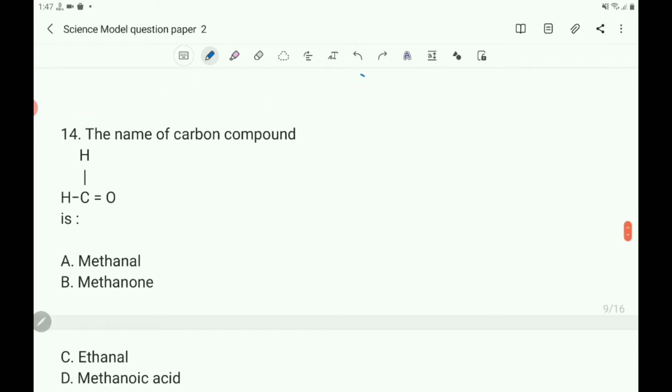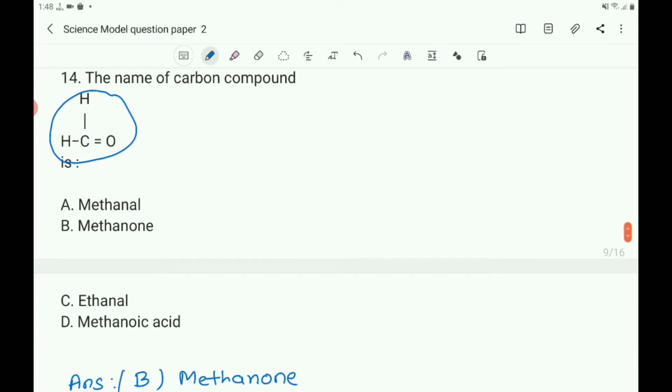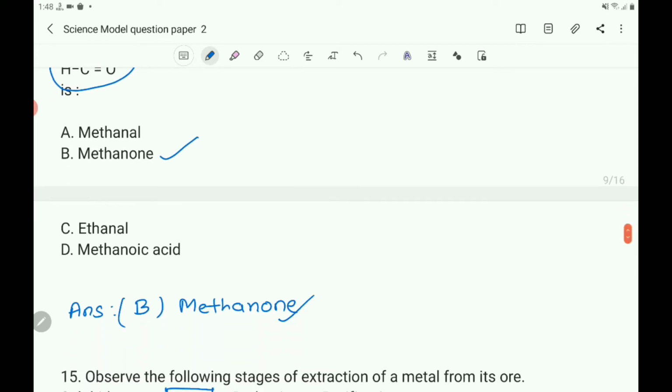That is the 14th question. The name of the carbon compound. Here a carbon compound is given, CH2O, and the structural formula is given, and its name is methanol. It is a ketone and its name is methanol. The answer is B, that is methanol.